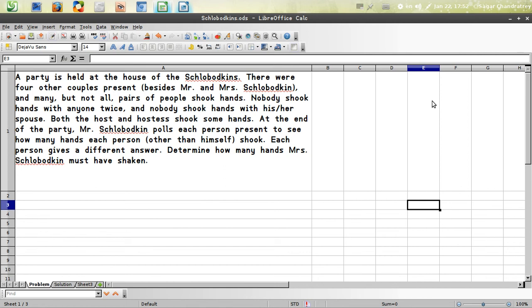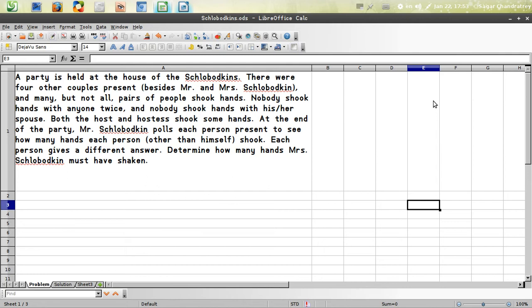Here's another good problem from the book by Stephen Krantz. As you can read from the problem, there's a party which is being held at the house of the Schlobodkins, and the party is hosted by a couple, Mr. and Mrs. Schlobodkin, and they have invited 4 other couples to the party.